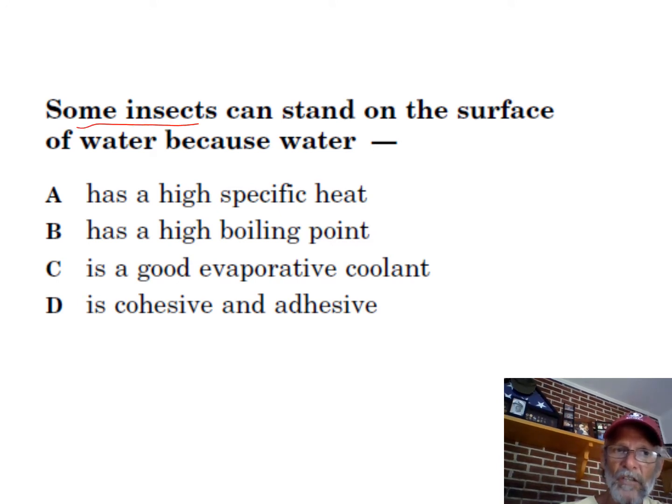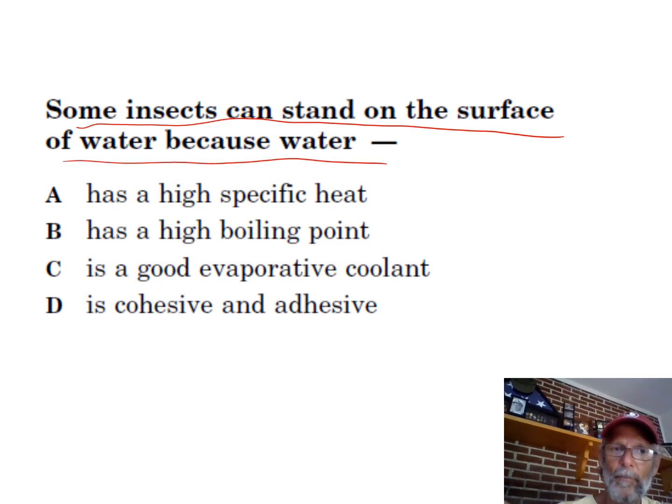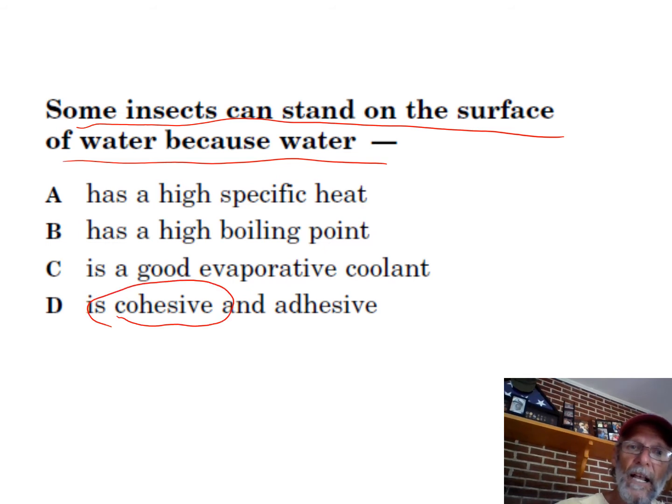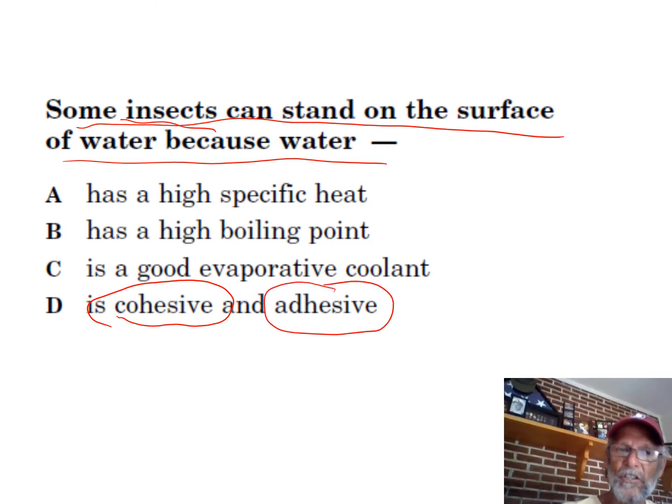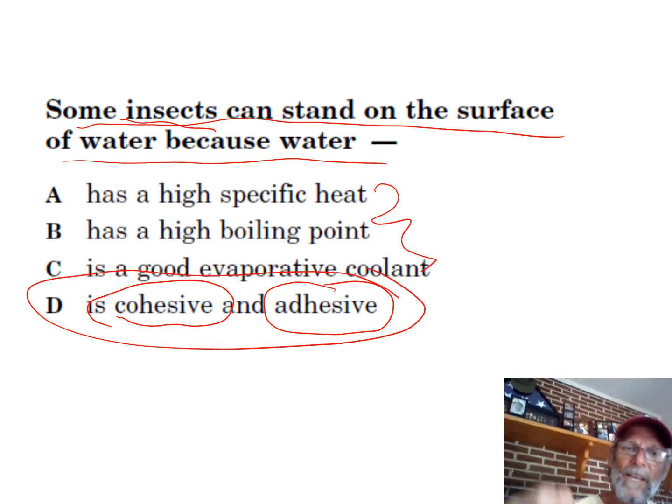And this particular question that they sent us is asking about an ability of water that we said was called, what do you call that? Surface tension, right? But surface tension is again due to what? It's due to cohesion. It's not really due to adhesion, but those insects' feet sticking to water molecules would qualify as adhesion since they're two different things. So out of these possible answers, this is the best choice. And in a multiple choice question, that's what you're always looking for, is the best answer. Not a possible answer, but the best answer.